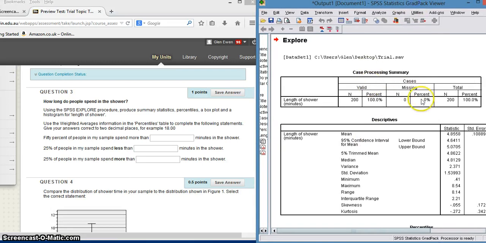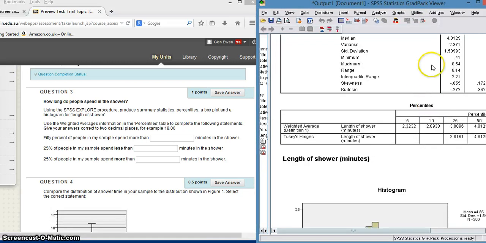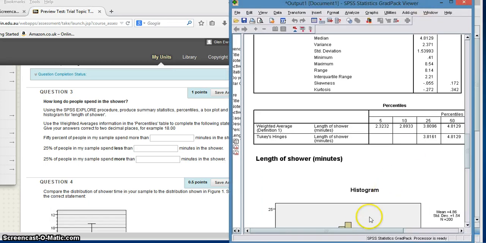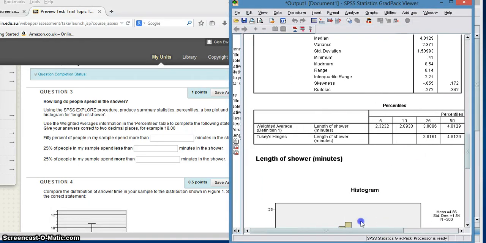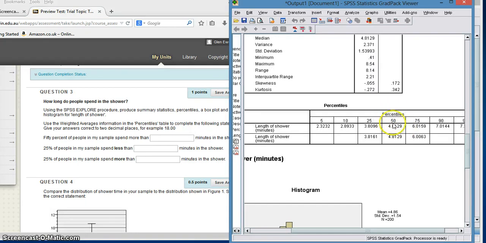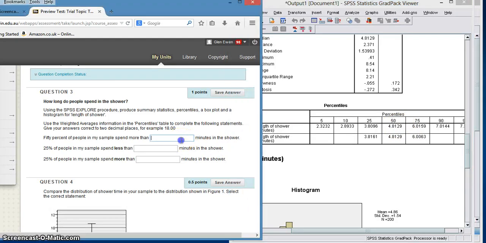So I'm going to move down here to our percentiles and just have a look. All right, so 50% of the people in my sample spend more than how many minutes in the shower? We've got to round that, don't we? So round it down to 4.81 minutes. Okay, have a look at your rounding if that's a little bit of an issue for you.